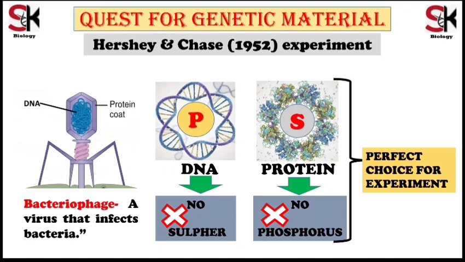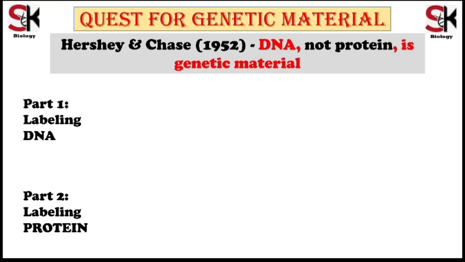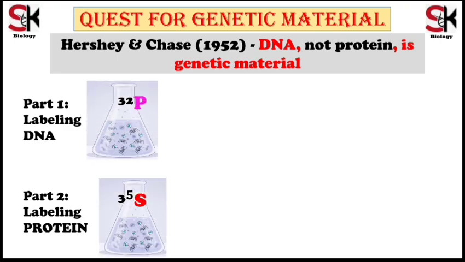After selection of the bacteriophage, Hershey and Chase labeled these bacteriophages with the radioactive isotopes P32 and S35 in two separate reactions. In one reaction set, they used a medium containing the P32 isotope and grew bacteriophages in this medium. In the second reaction set, they used a medium containing the S35 isotope and grew bacteriophages in this medium.